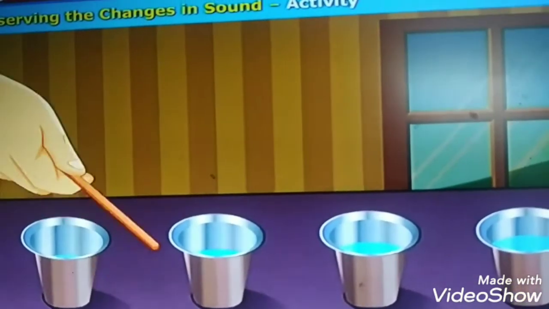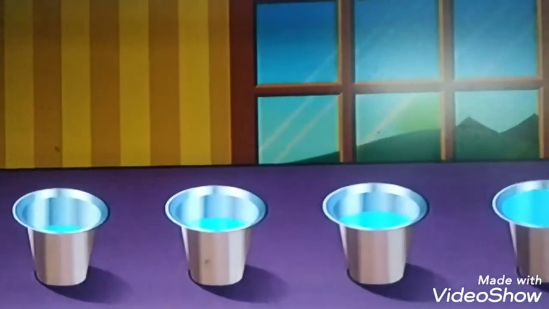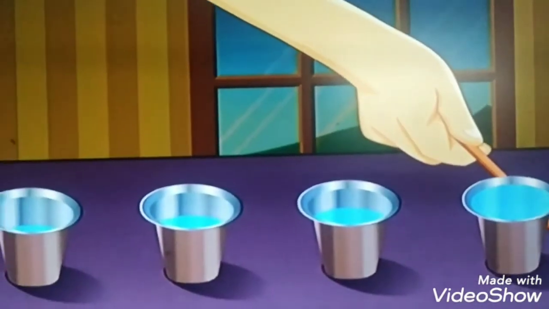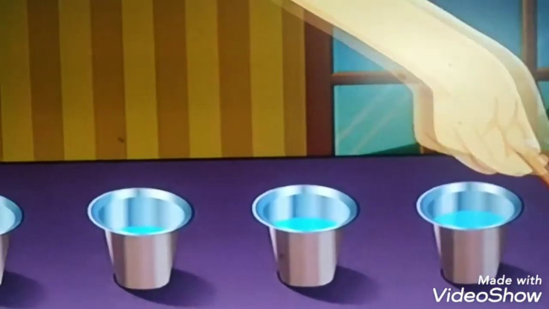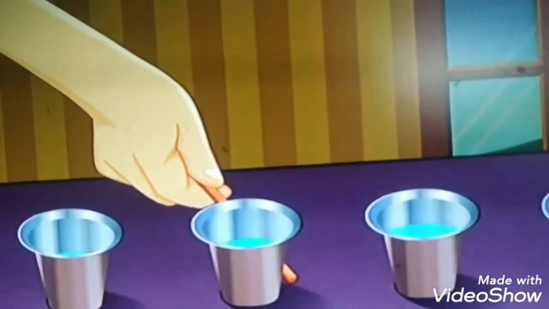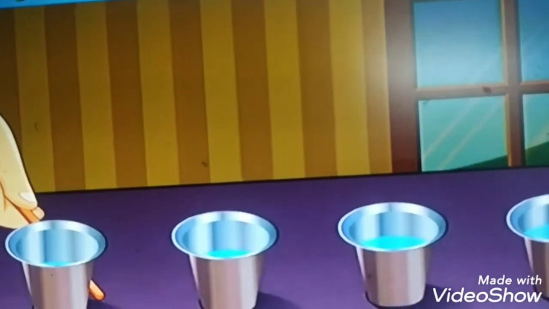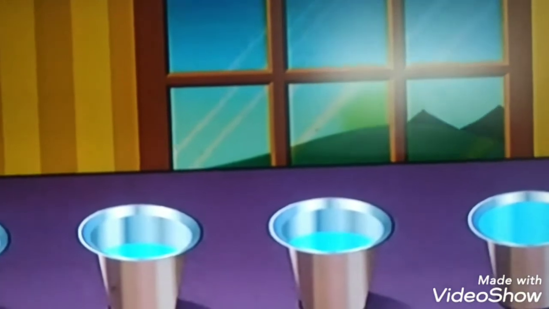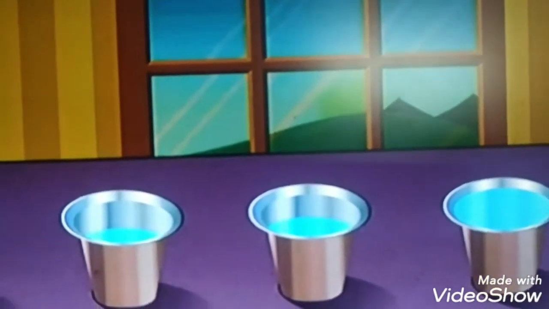Observe the changes in sound. We have observed that each of the glasses has a different tone when we strike it with the wooden stick. The glass with more water and less air gap has the lowest tone, while the glass with less water, having more air gap, produces a higher tone.